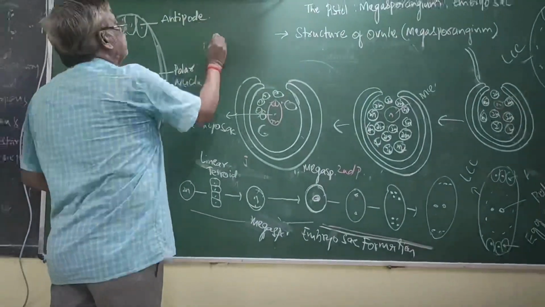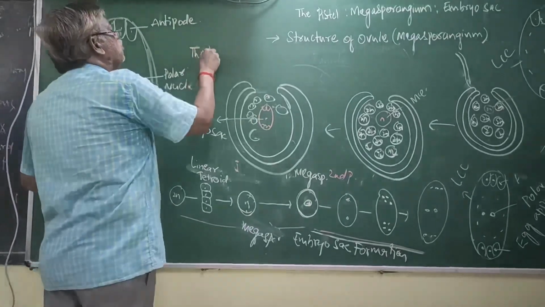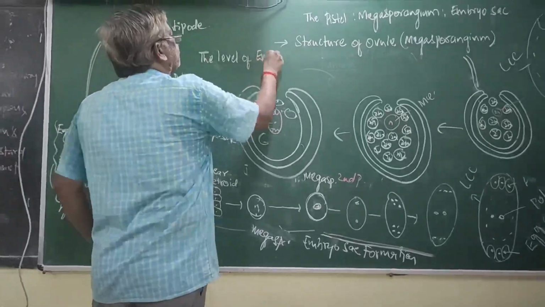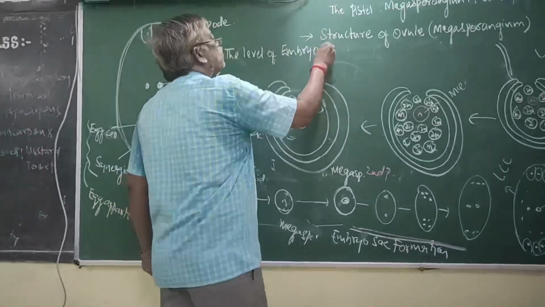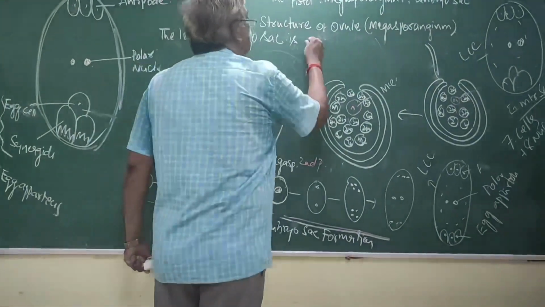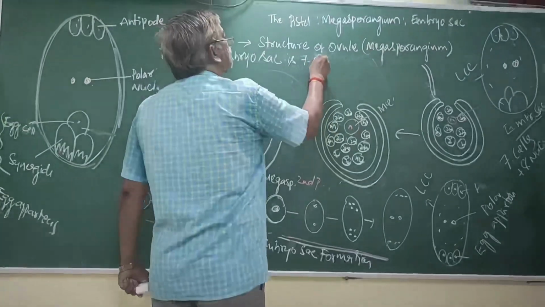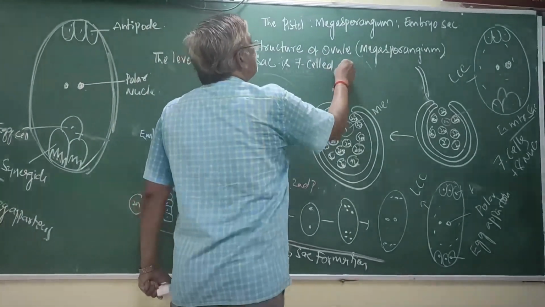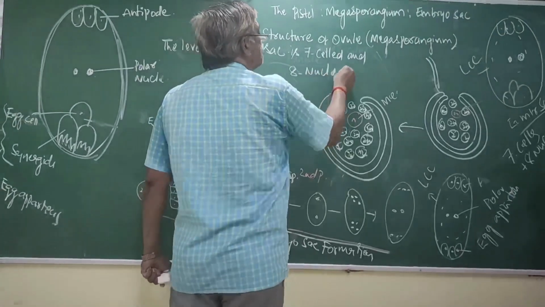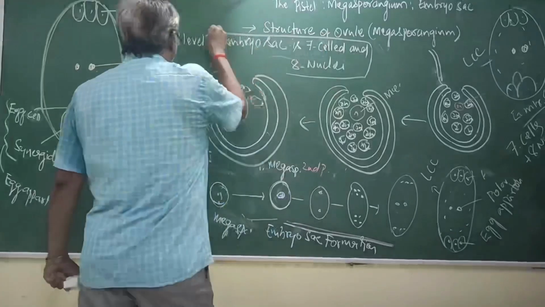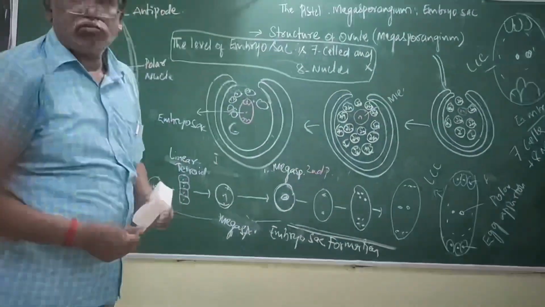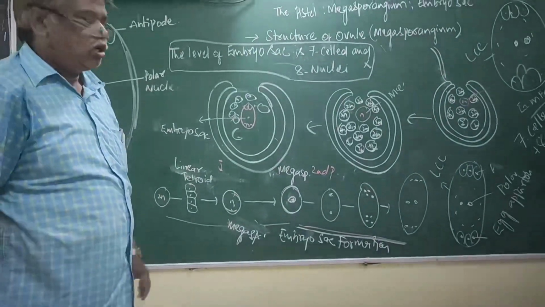Embryo sac. The level of embryo sac is 7 cell and 8 nuclei. Now this is the most important point. Right. This is the embryo sac.